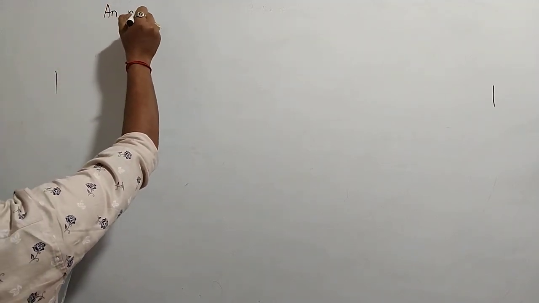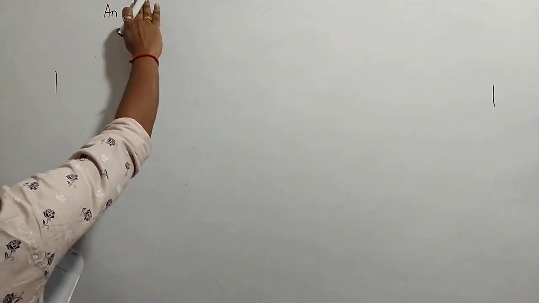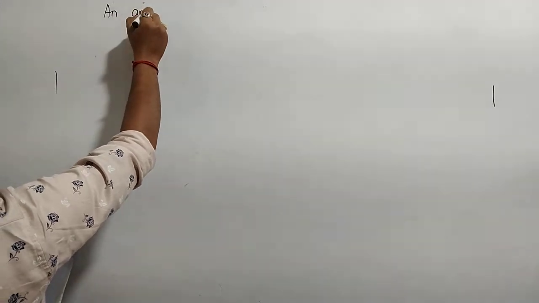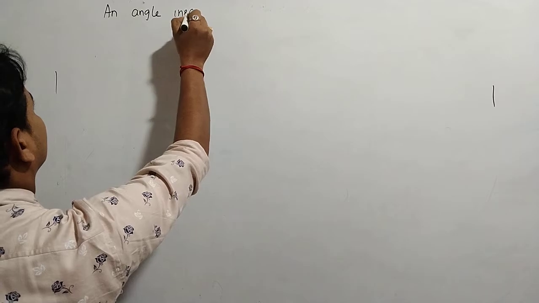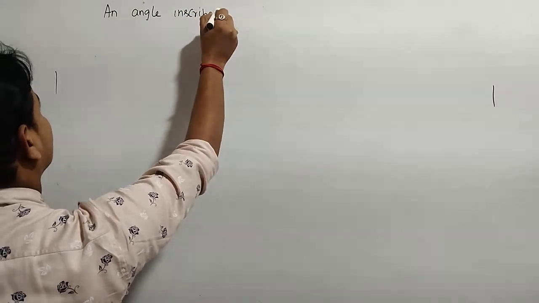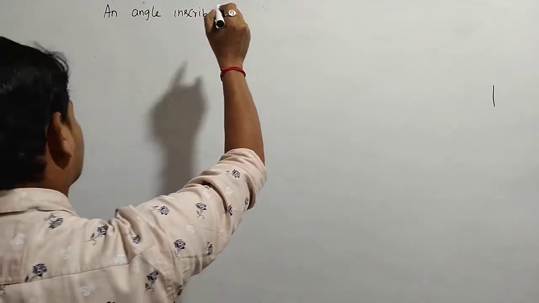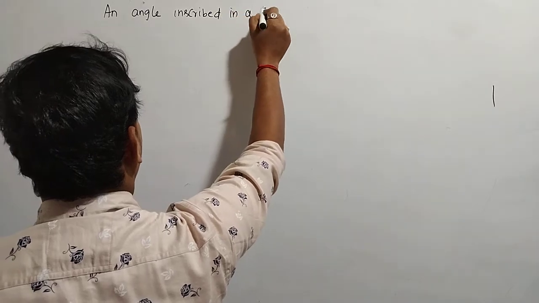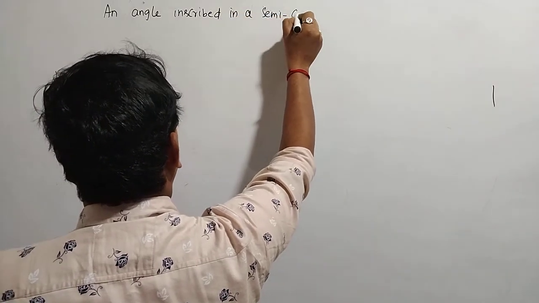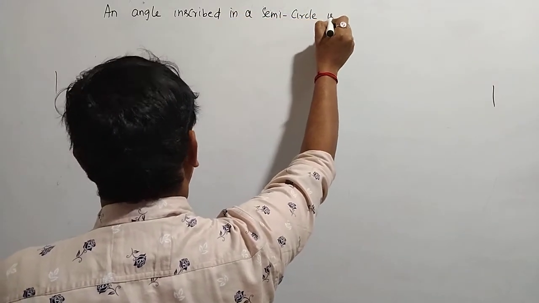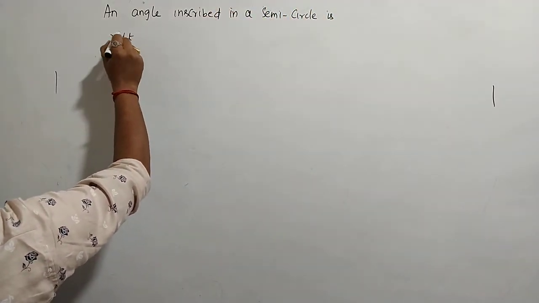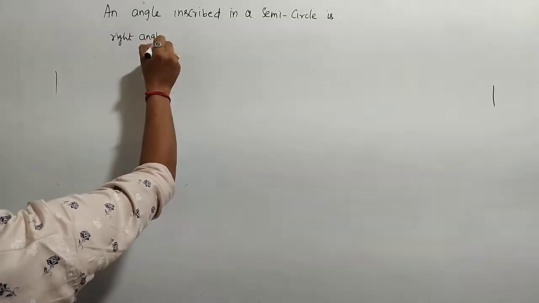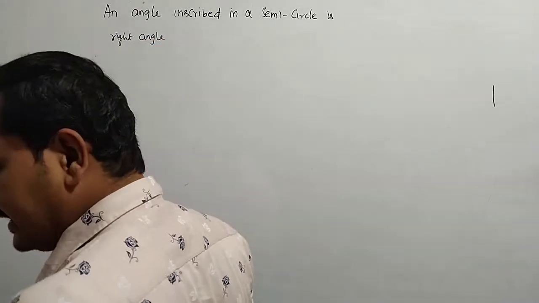An angle inscribed in a semicircle is a right angle.